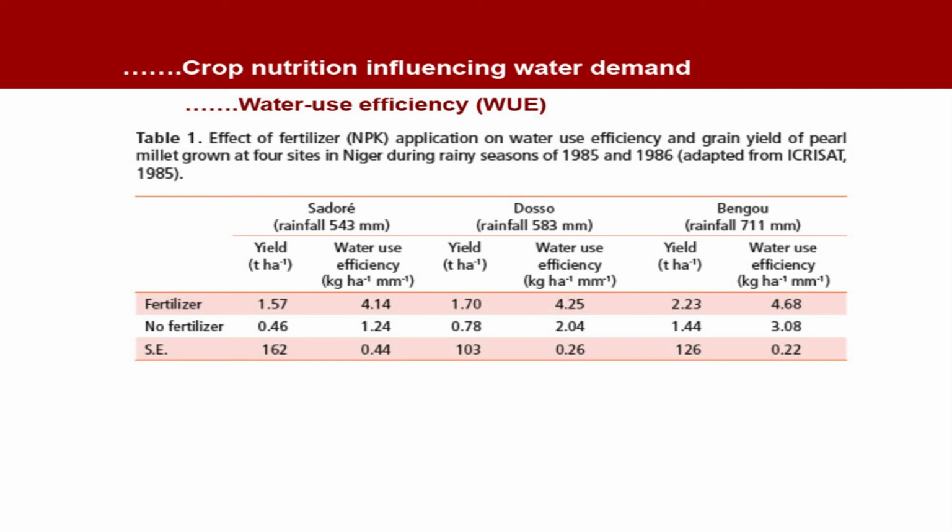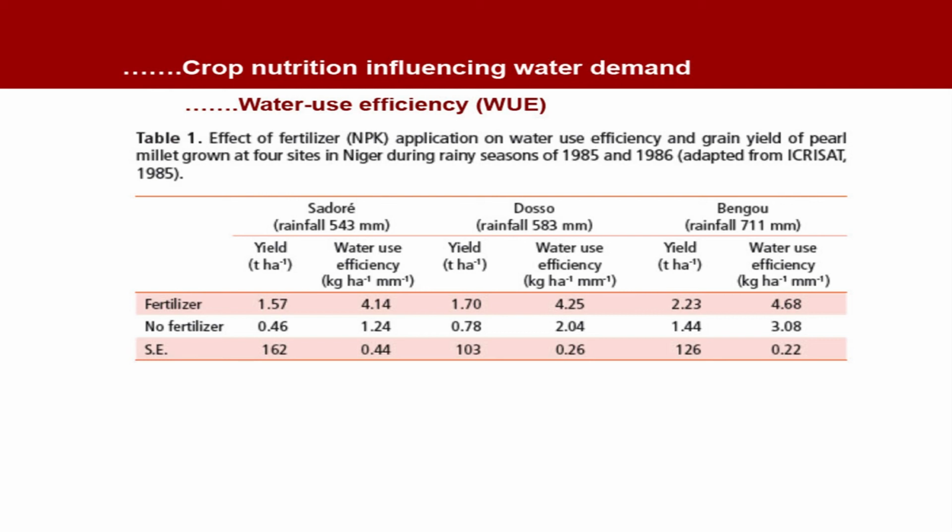See the next case of Dosso. In this case, the yield with fertilizer was 1.7 and without fertilizer 0.78. Almost double, the yield was double when we applied fertilizer. And see the water use efficiency at the same place. It was almost double, from 2 it has become 4.25. So, application of fertilizer has increased water use efficiency at 3 places.